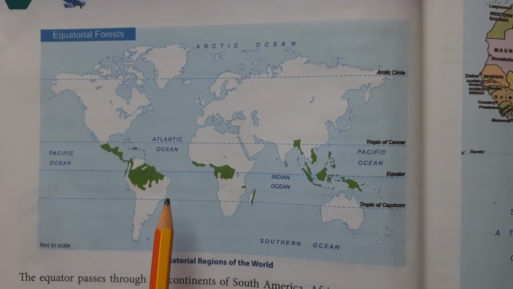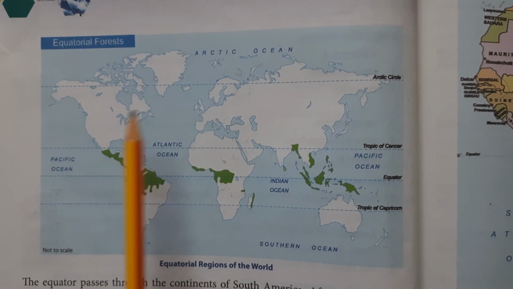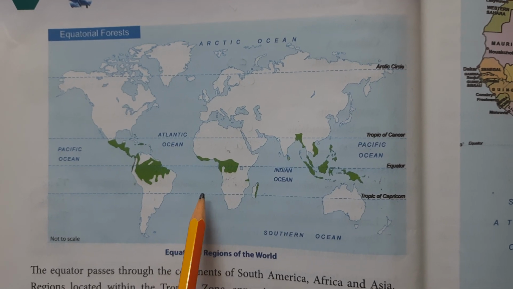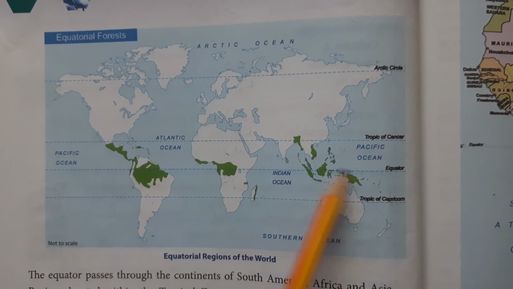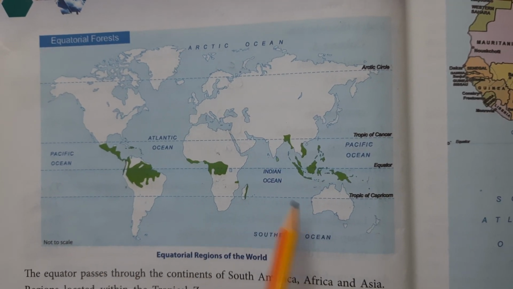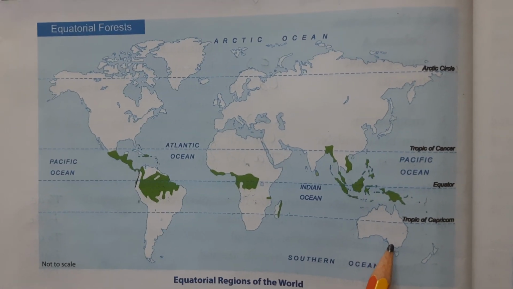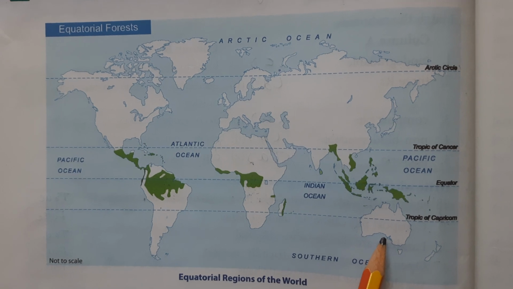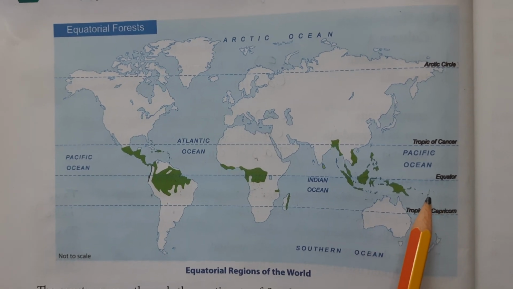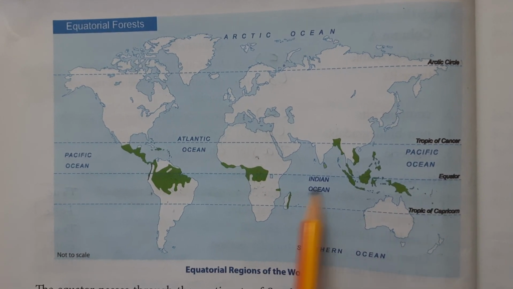Hello children, good morning. Children, what is this map? This is a world map. Can you observe any dotted lines here? Yes. What are the dotted lines known as? These dotted lines are known as latitudes, and the important and longest latitude is the equator.